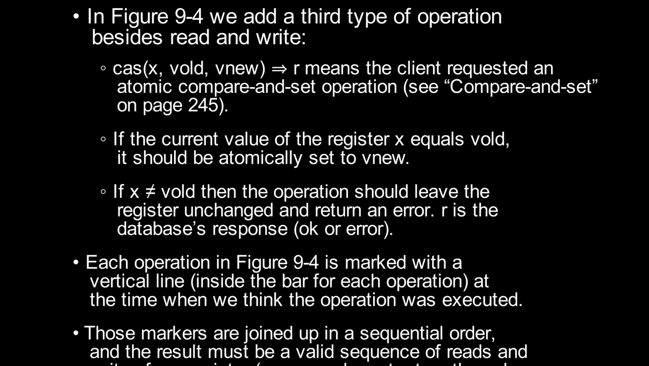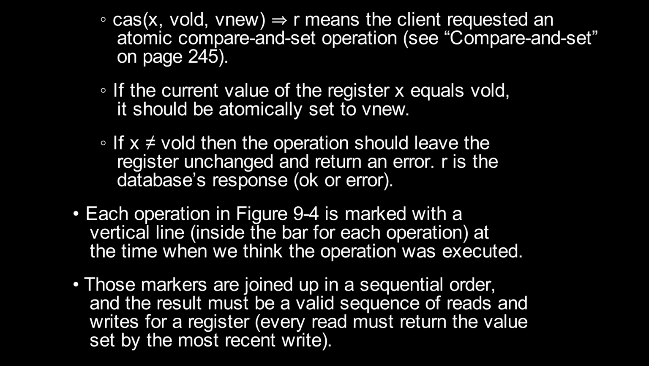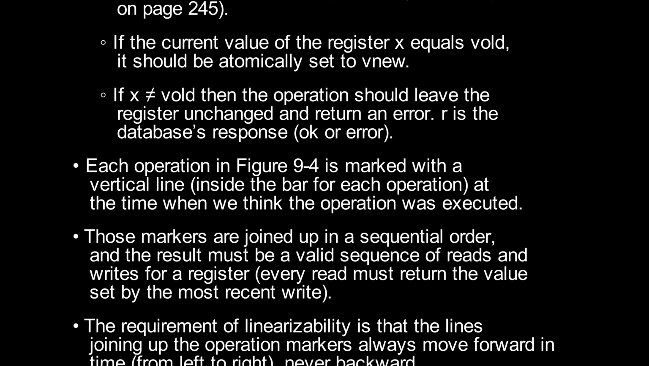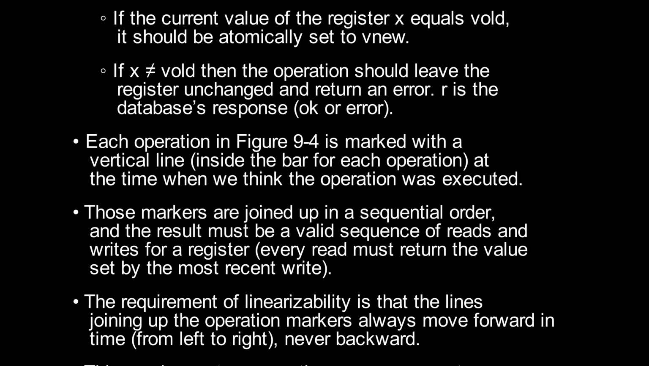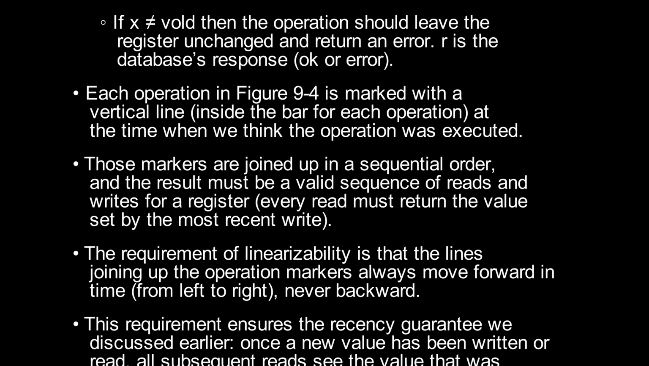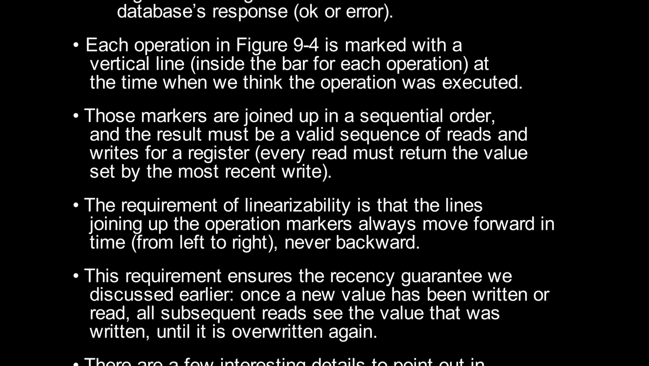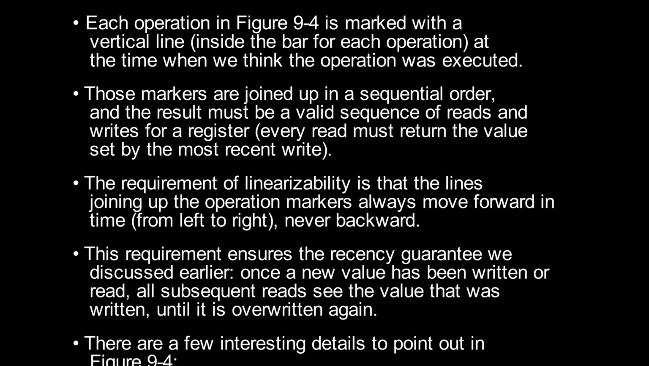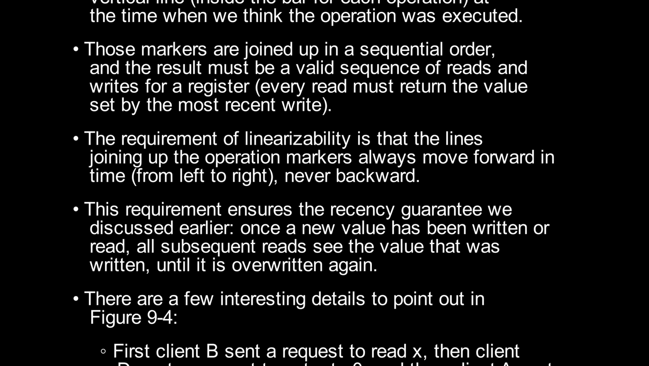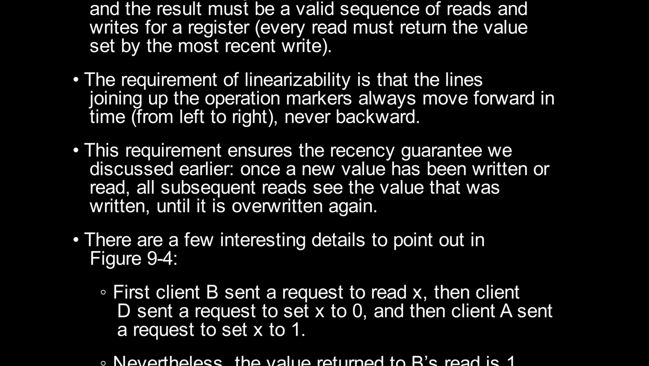Each operation in Figure 9-4 is marked with a vertical line inside the bar for each operation, at the time when we think the operation was executed. Those markers are joined up in a sequential order, and the result must be a valid sequence of reads and writes for a register. Every read must return the value set by the most recent write. The requirement of linearizability is that the lines joining up the operation markers always move forward in time, from left to right, never backward. This requirement ensures the recency guarantee we discussed earlier. Once a new value has been written or read, all subsequent reads see the value that was written until it is overwritten again. There are a few interesting details to point out in Figure 9-4.